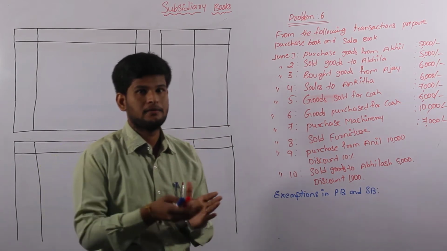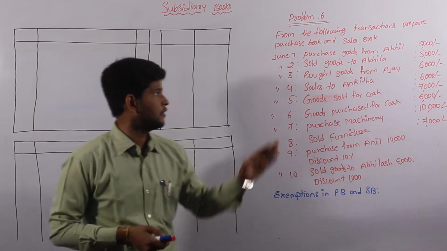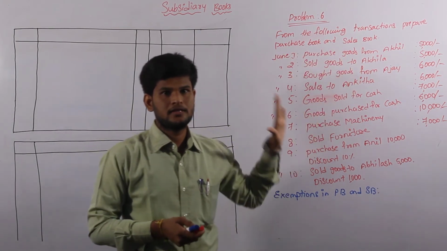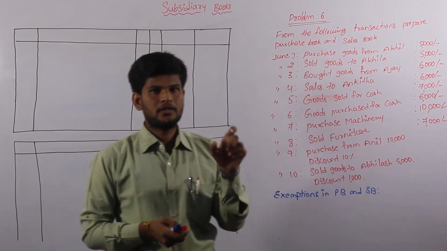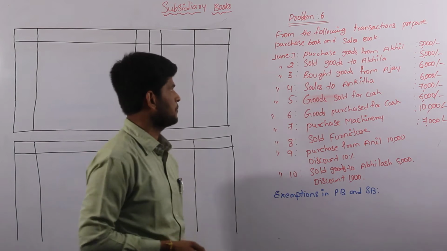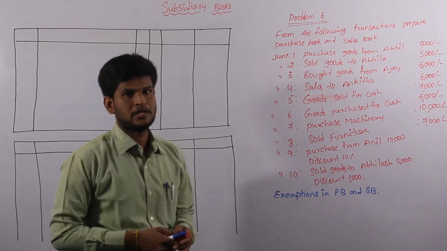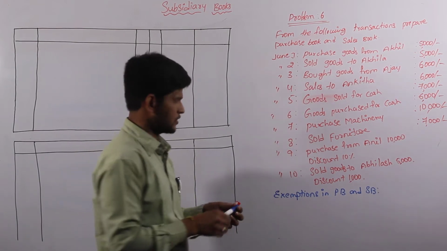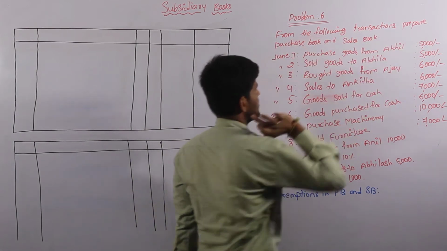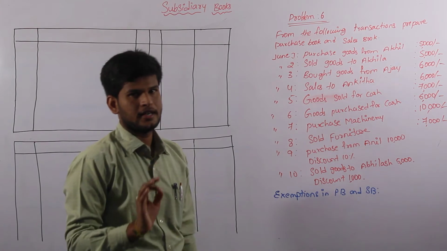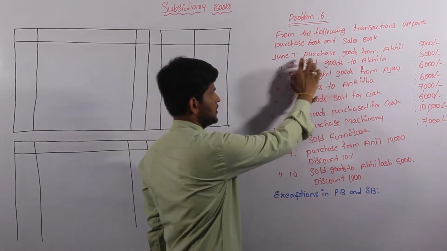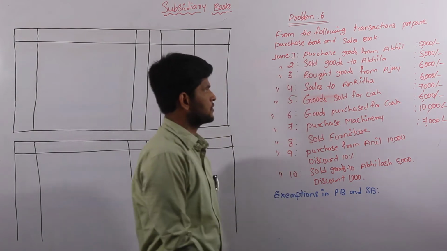of transactions. Before going to the solution of this purchase book and sales book, definitely we have to take assumptions, as well as find out the exemptions regarding purchase book as well as sales book. Now I am reading the problem; everyone must concentrate on our transactions. From the following transactions, prepare purchase book and sales book. Here clearly the examiner is asking to prepare purchase book as well as sales book on June 1st. And the first transaction is purchase goods from Akhil.